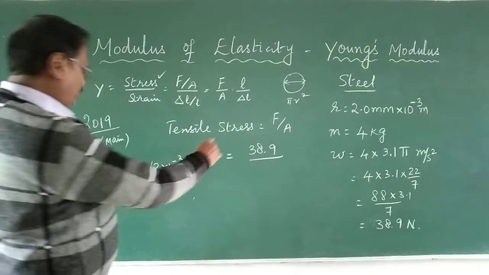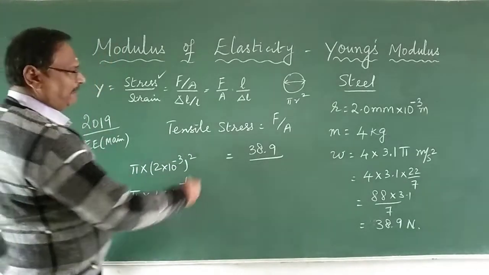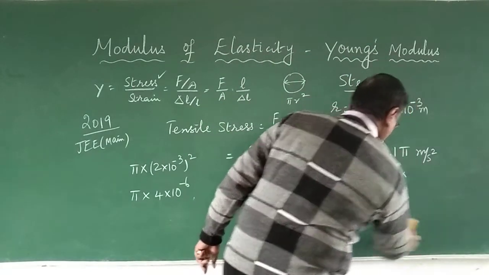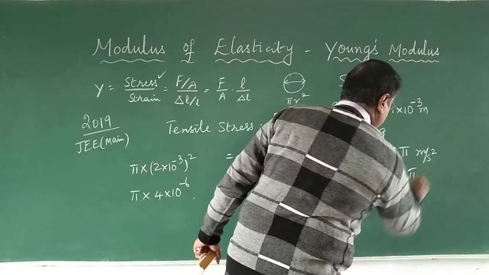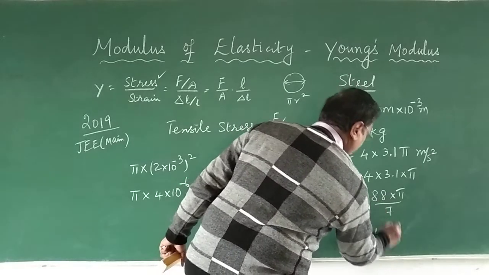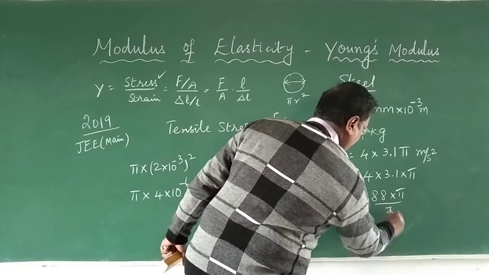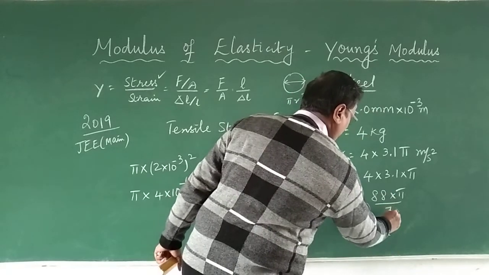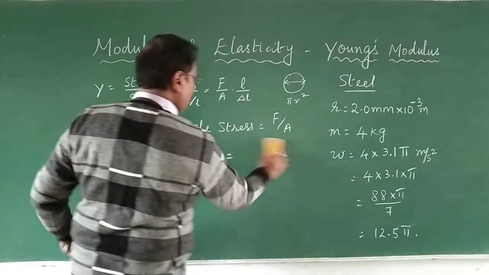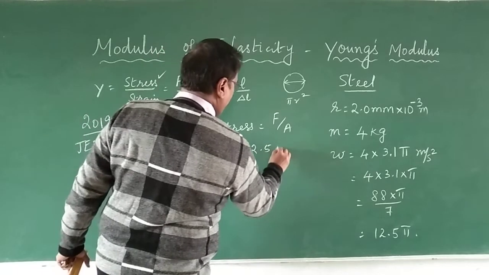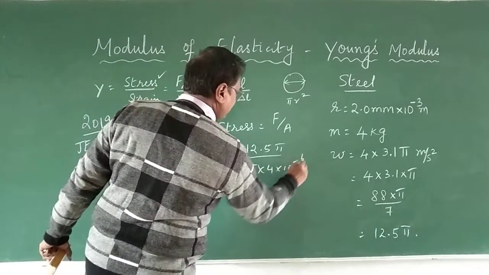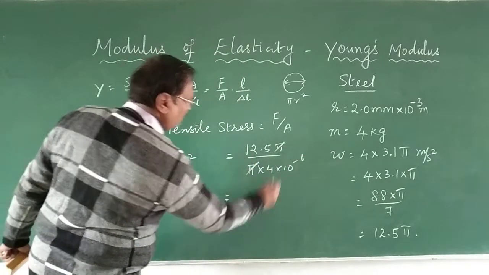If you want, you can multiply this, pi could have got cancelled. So let me bring it here like this. Can I simplify it? Let us keep pi as it is. Here 1 time 18, 2 times 14, 4, keep the point, 7 sevens are 49, 35, 5 pi. This will be better so that we can cancel it. So 12.5 pi divided by pi into 4 into 10 power minus 6. Pi gets cancelled.